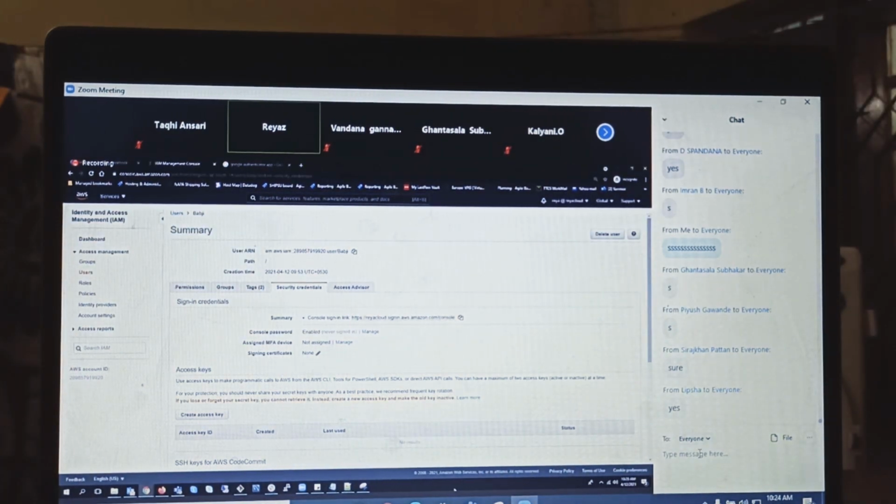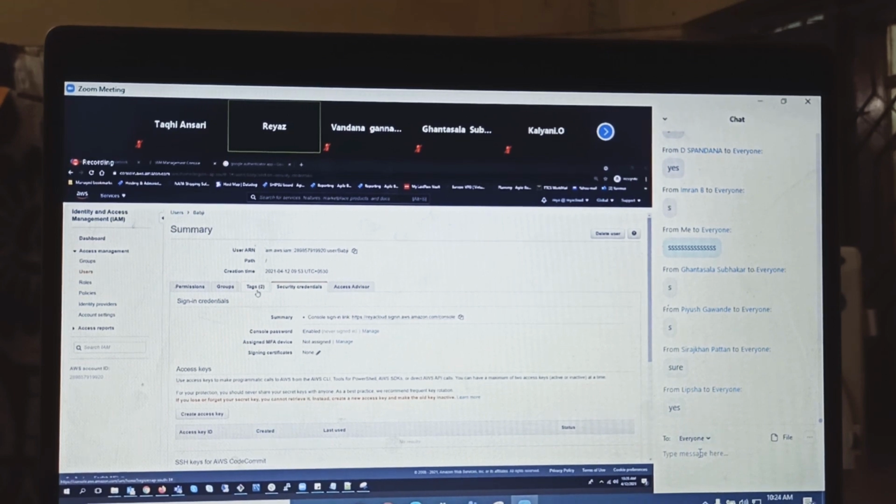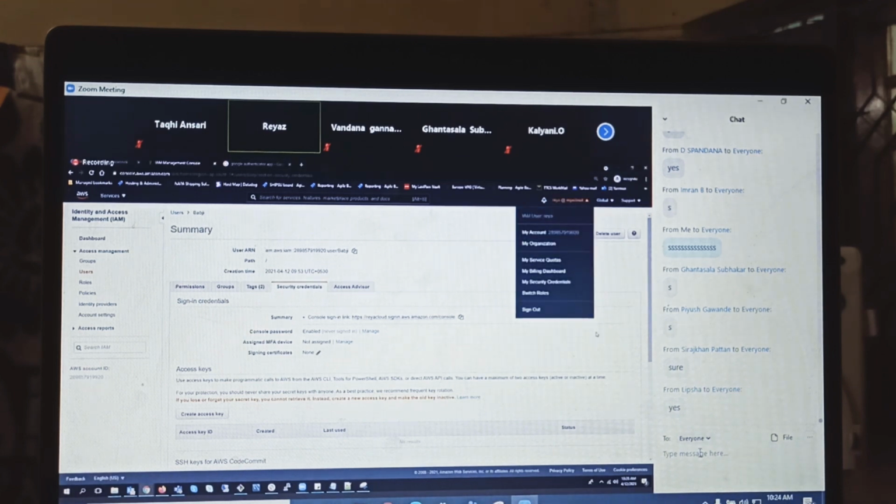Right? And keep this in mind. For every service, I'll be giving you some exploring concept also. It is not that, sir, you do everything here, I'll do it. No. Exploring is very important in companies. Whenever you get a job, nothing is ready-made for you. You need to investigate. You need to explore. Keep this in mind that for each and every service, I'll be giving you some exploring concept. And this is very easy. Click on security credentials and assign MFA for your root account as well.